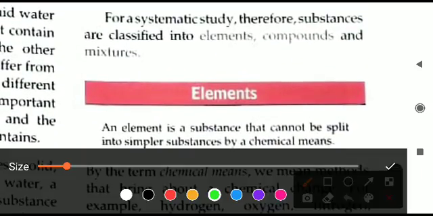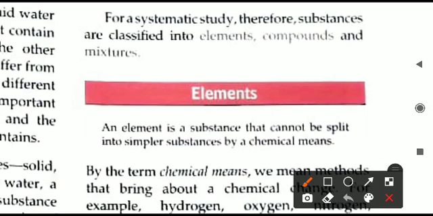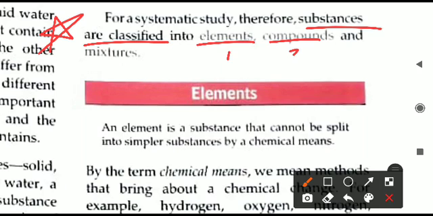So finally, what we have learned from this introduction is this line, which you can please underline in your book: substances are classified into 1, elements, 2, compounds and 3, mixtures. Elements, compounds and mixtures are the 3 classifications of the substances around us.